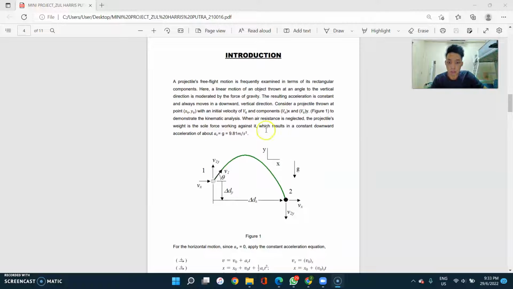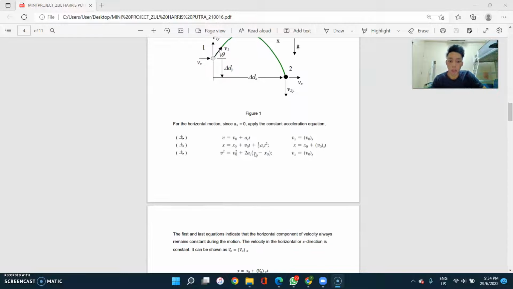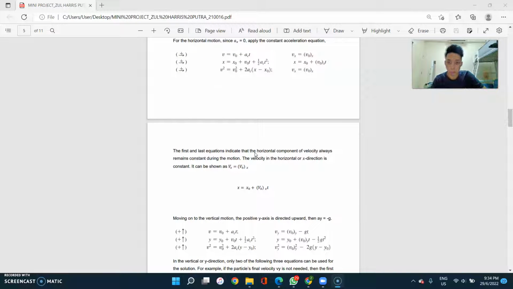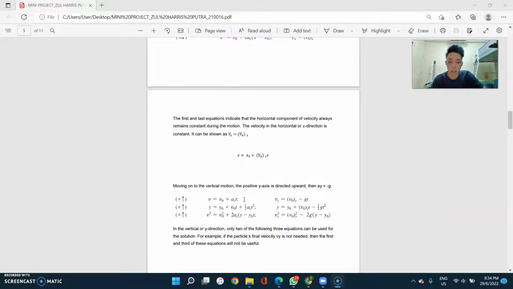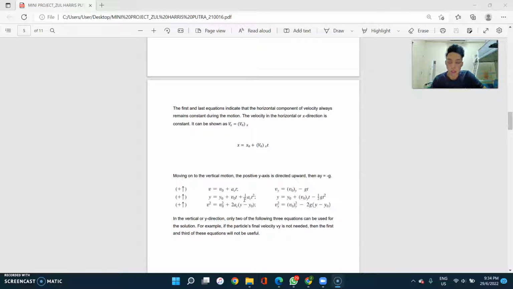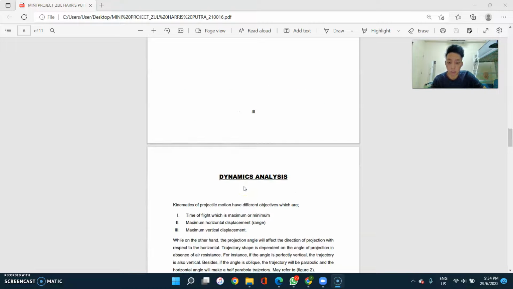So this figure 1 shows the demonstration of the kinematic analysis, and then these are the constant acceleration equations which I will use in my calculation, and this is for the vertical motion. The positive y-axis is directed upward, then ay equals negative g. Negative g is negative 9.81. So these are the equations I'm using.